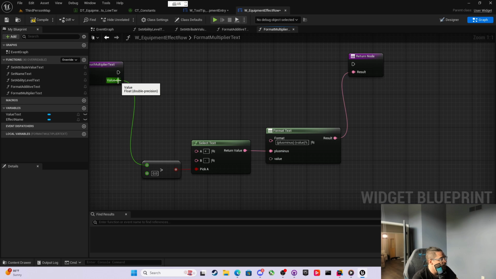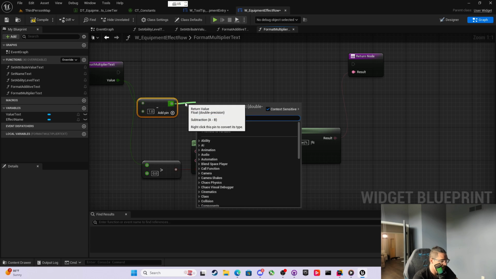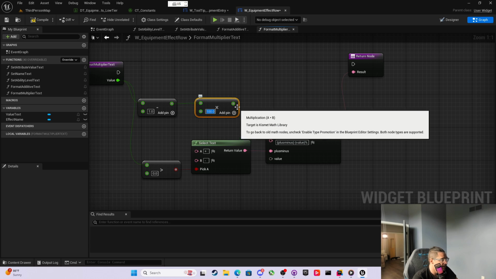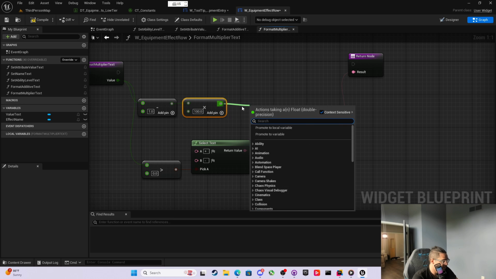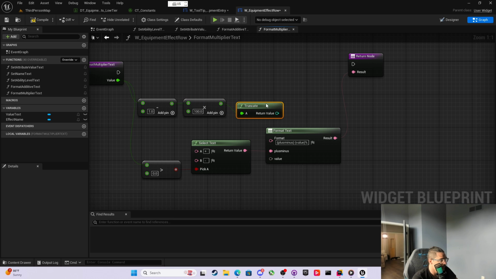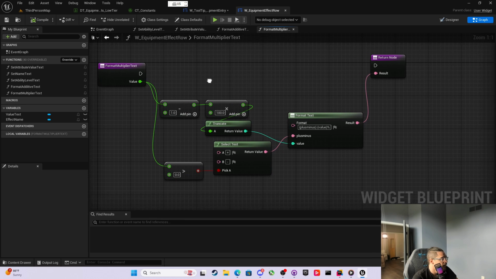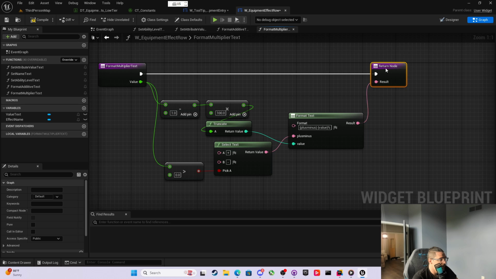And then for the value, remember this is coming in as a percentage multiplier, right? So the first thing we need to do is subtract 1 from it. And then we need to take this and multiply this by 100. And then take this result and truncate this. And then this will be our value.